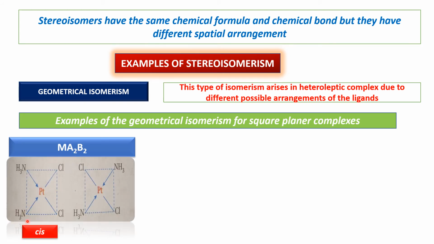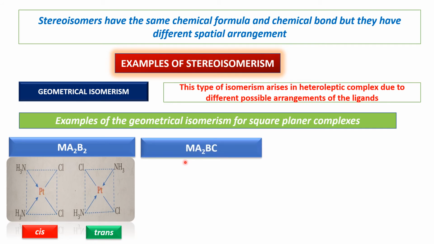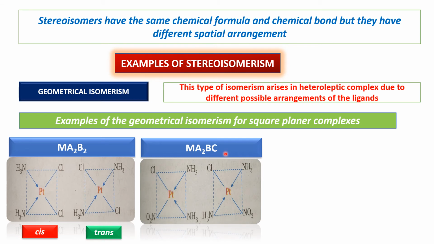So the first one is called cis because here the symmetric groups or similar groups are present on the same side, and the second one is called trans isomer. Here the symmetrical groups or similar groups are present on opposite sides to each other. For A2BC type, here is the example.